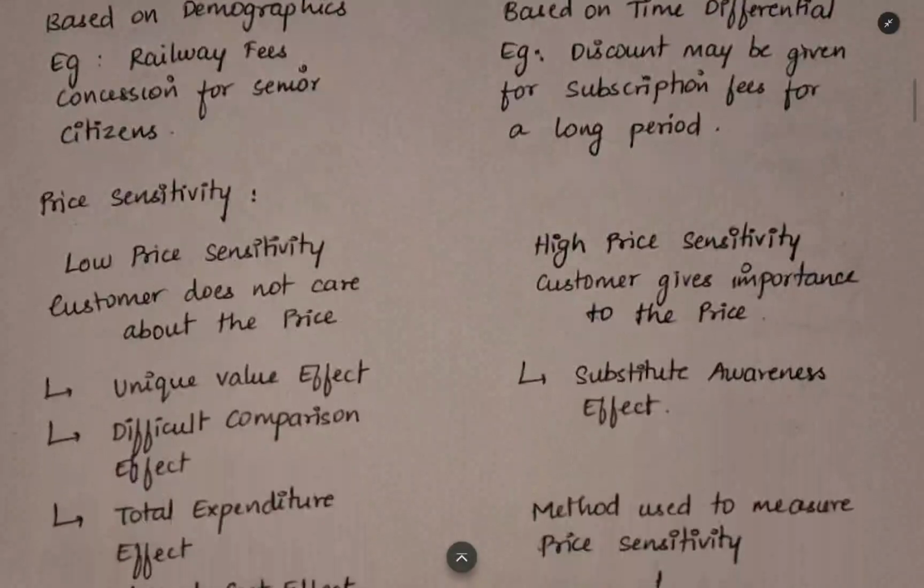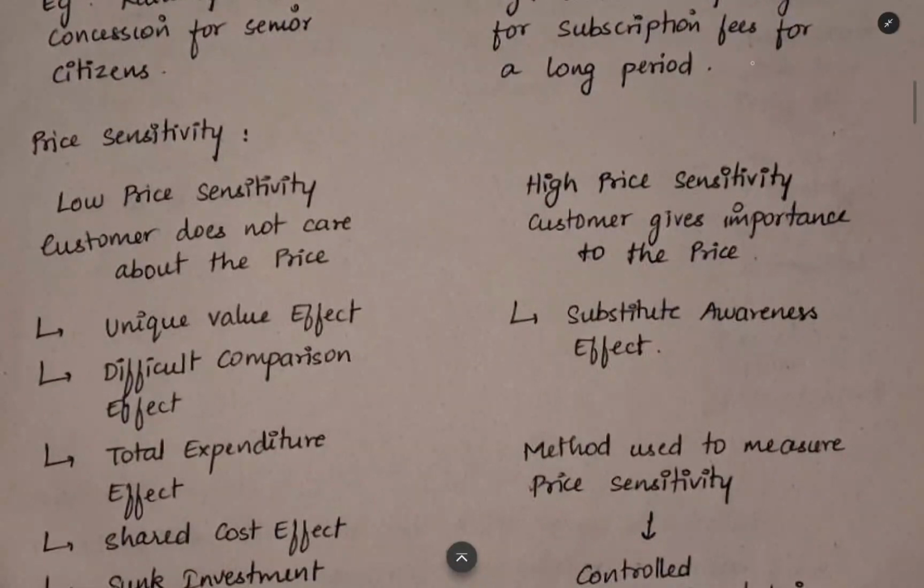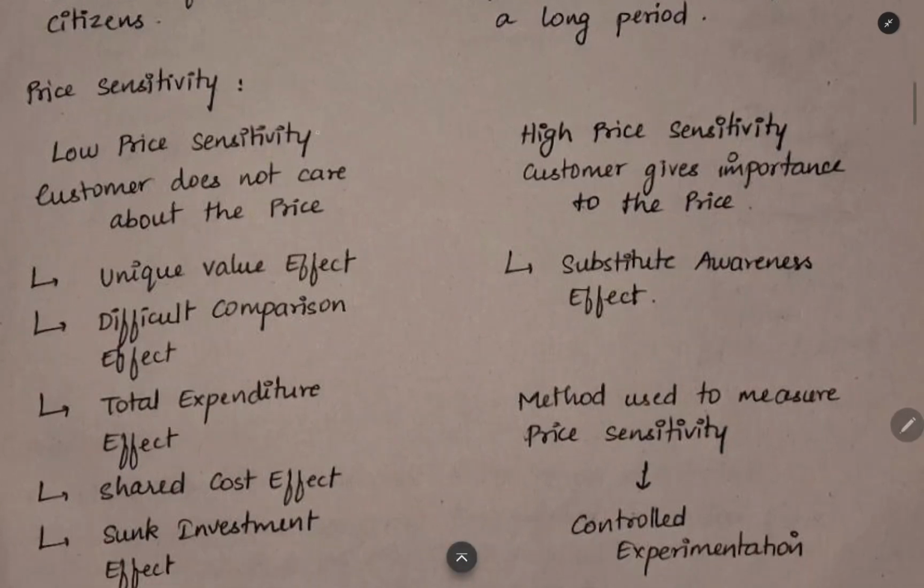Now the next thing is price sensitivity. Price sensitivity means if the price sensitivity is high, the customer will give importance to the price. Meaning that if any competitor gives the product at a lower price, the customer will shift to that competitor. The customer will think the most important factor is price. When you are seeing low price sensitivity, the customer will not care about the price. Whatever the price, the customer will purchase it. That is the meaning of low price sensitivity.